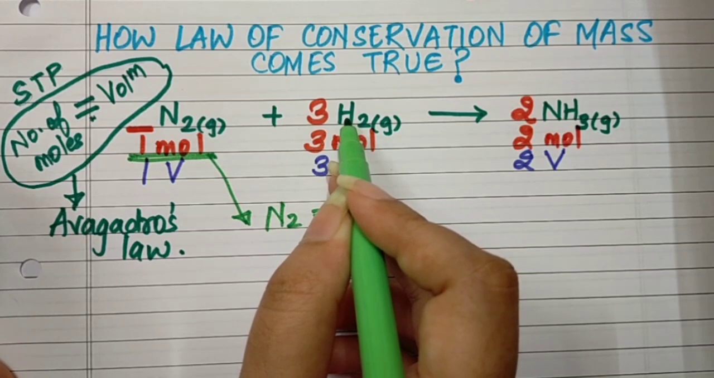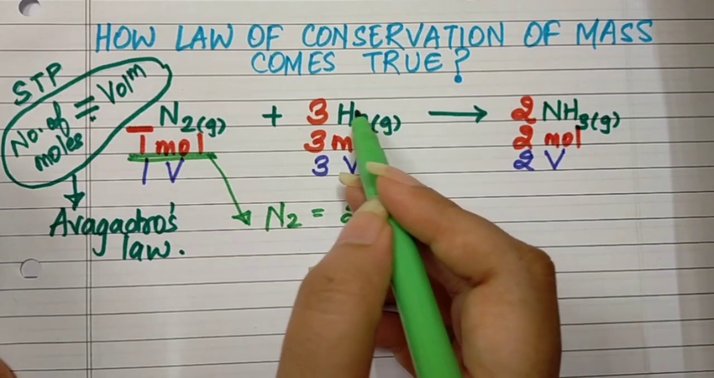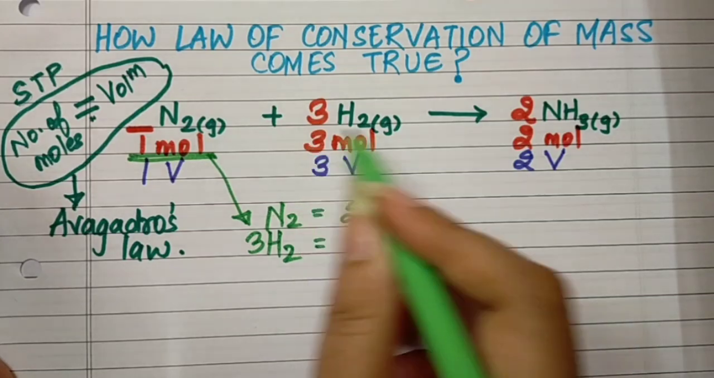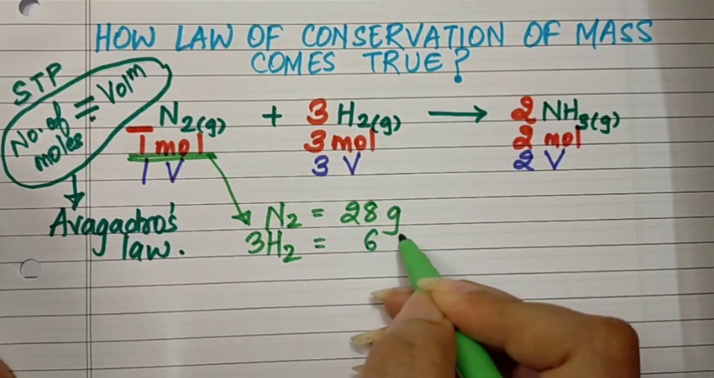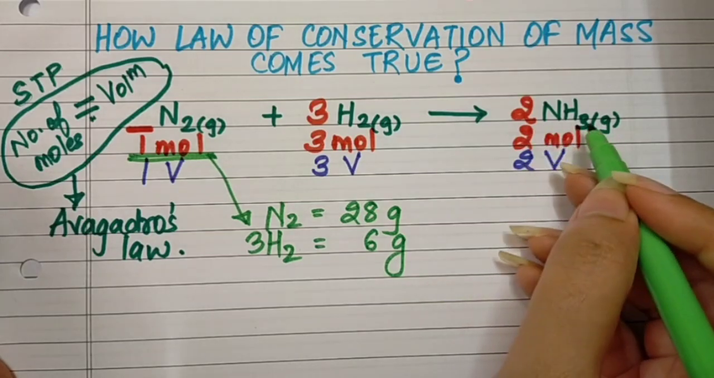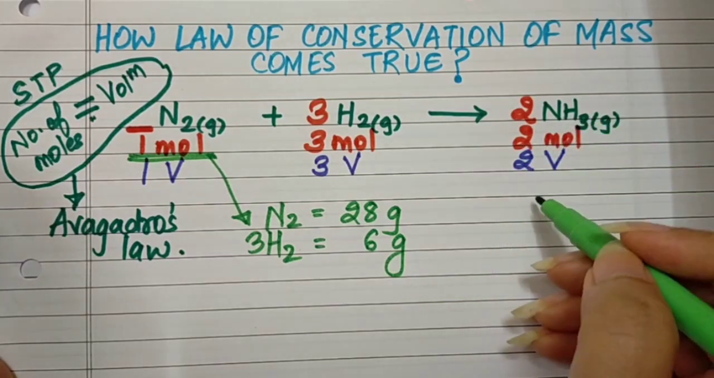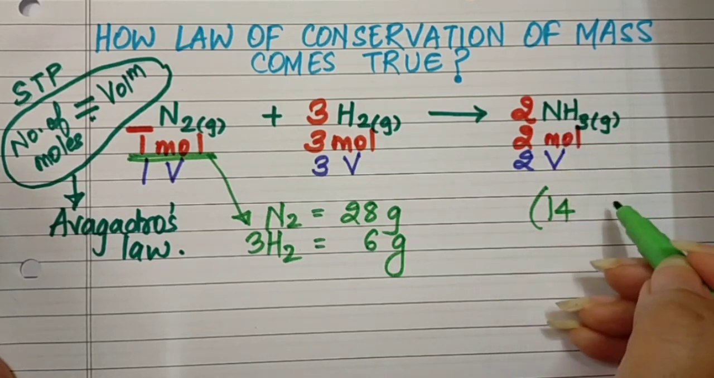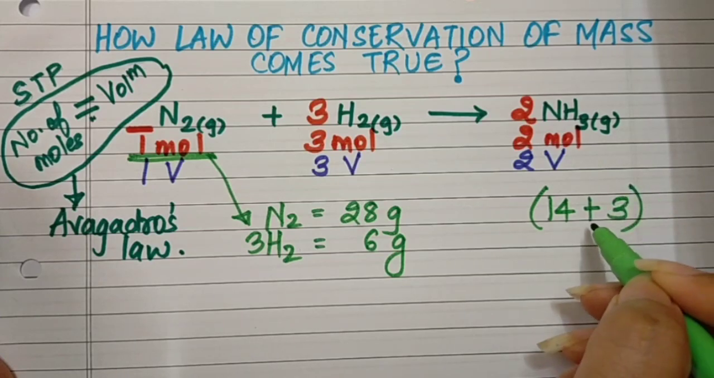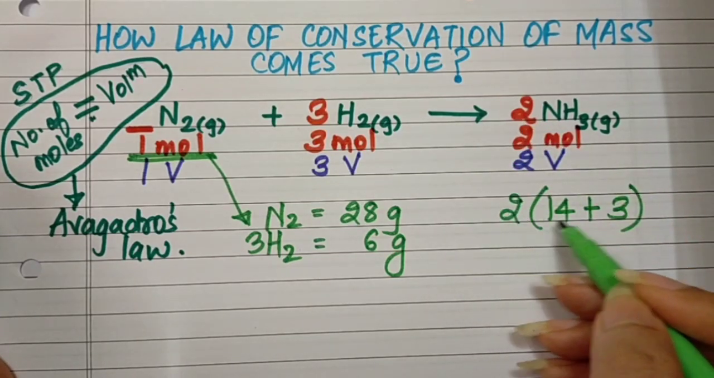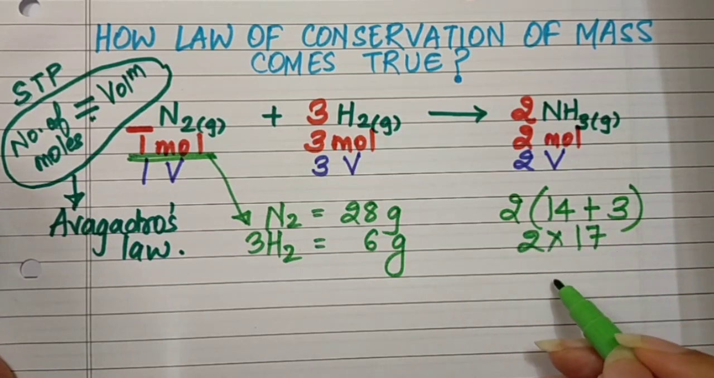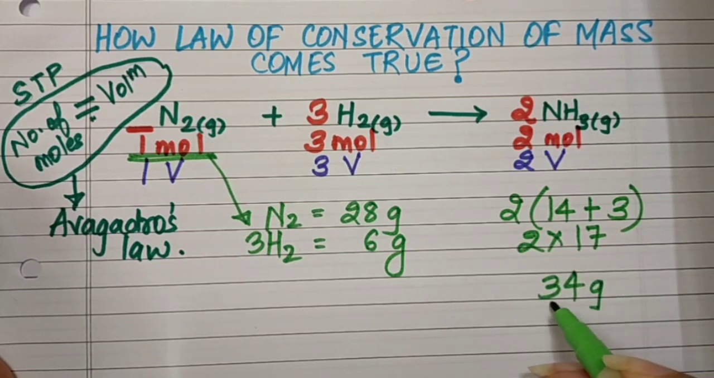For one hydrogen, the molar mass is 1 gram, so for 2 it will be 2 grams. So 2 multiplied by 3, so for 3H2 the molar mass will be 6 grams. Yes, now let us go to the product side. NH3 is nothing but N, the molar mass is 14, and H3, which is nothing but 3 grams, and we will multiply by 2. So 14 plus 3 is 17, and 17 multiplied by 2 is 34 grams.